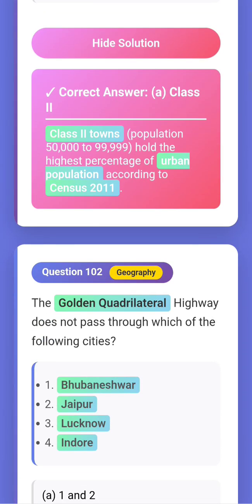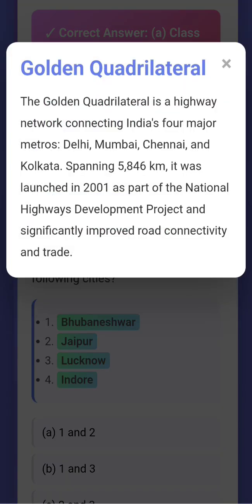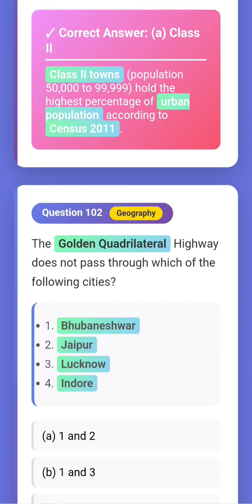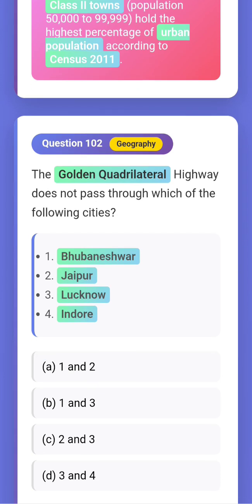Okay, next question. The golden quadrilateral. Let's check the golden quadrilateral concept. The golden quadrilateral is a highway network connecting India's four major metros: Delhi, Mumbai, Chennai, Kolkata. It was launched in 2001 as part of the National Highways Development Project. Choose the option: Bhubaneswar, Jaipur, Lucknow, and Indore.